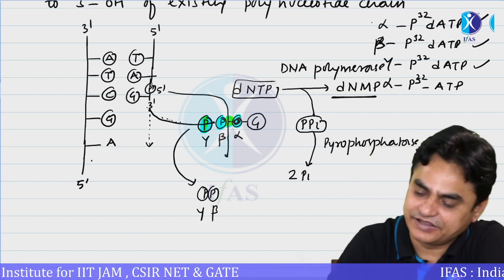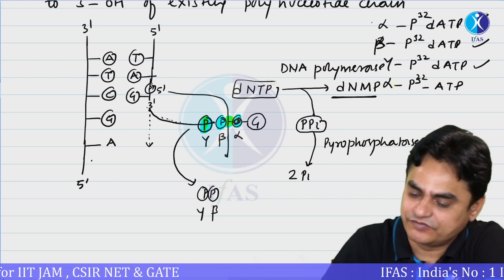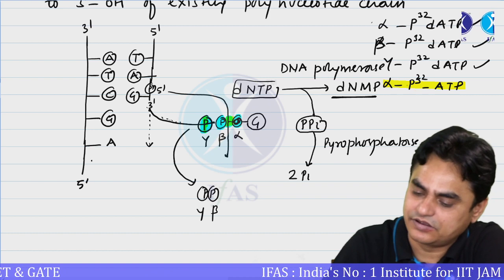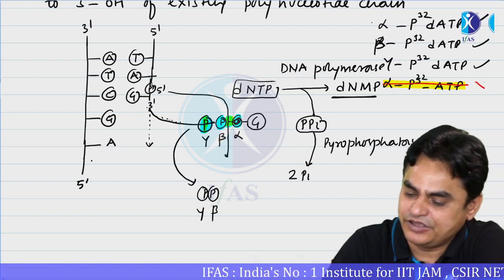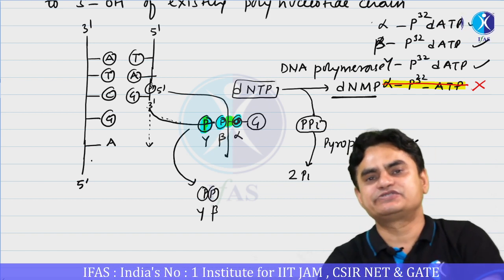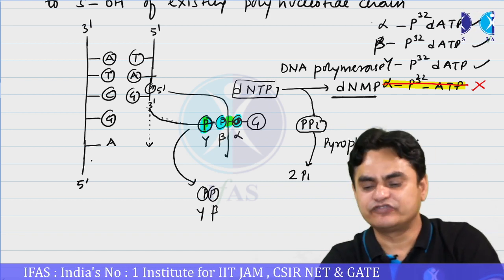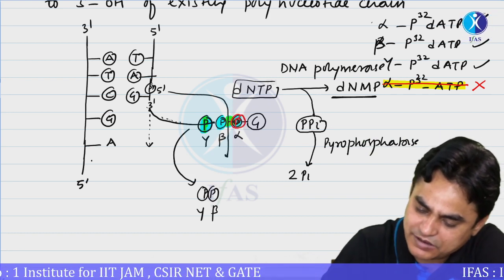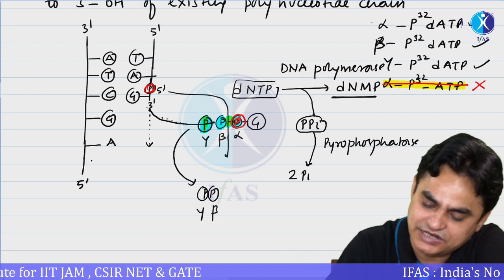So the first thing is that ATP must not be utilized, because in DNA, instead of normal nucleotides, deoxyribonucleotides are utilized. And if you want to radio label the strands, among alpha phosphate, beta phosphate, and gamma phosphate, you find that only the alpha phosphate is going to become a part of this polynucleotide chain.